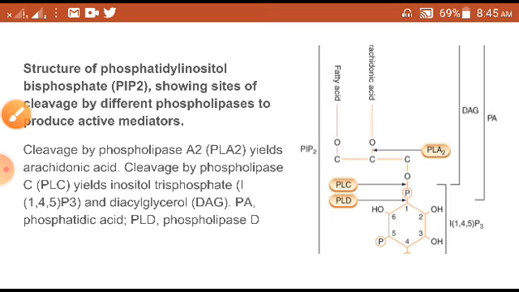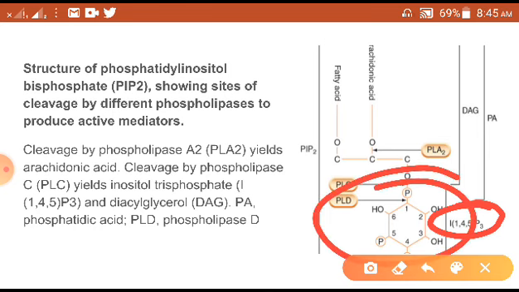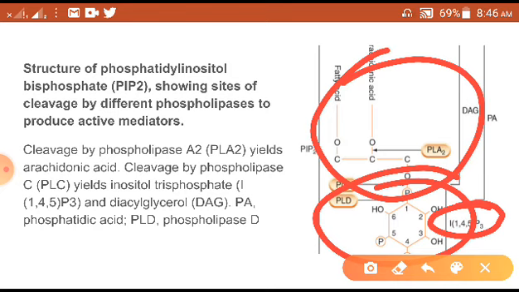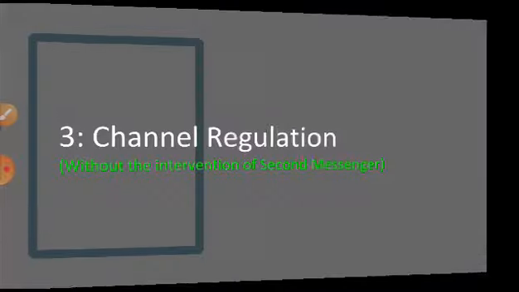So this is the structure of the IP3, this part, and this part is going to be the DAG. Like that, PIP2 will be broken or hydrolyzed by the phospholipases and converted into IP3 and DAG. Okay, so I hope you understood this pathway, what I want to make clear.